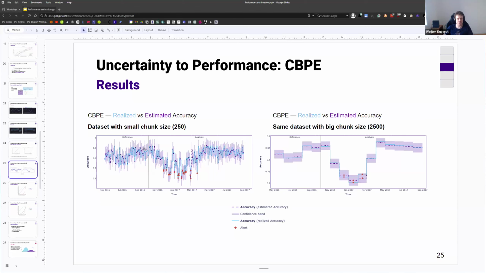Here, there's good news. We actually see that CBP, if we take a data set and chunk it, or use batches of 250 data points, is actually very good at estimating those. If we use a bigger chunk size, CBP is still equally good at estimating those changes. So if we want to work with small data, we can use CBP. And these screenshots are, by the way, I think from our open source, so it looks slightly different just for a bit of variety.